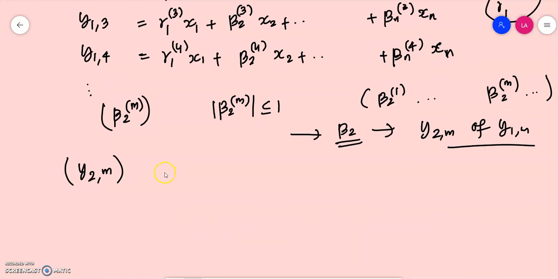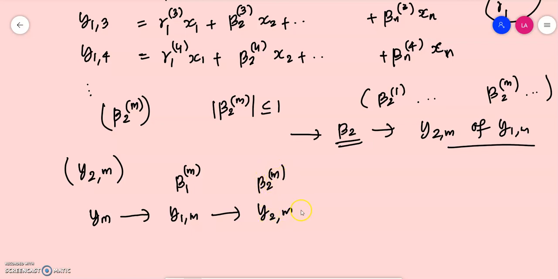What we have done up until now is we have defined a sequence ym, and from that we have defined its subsequence y1m. From that sequence we have defined a subsequence y2m. For y1m we used the sequence beta 1m, and here we use the sequence beta 2m. Similarly, if you use the sequence beta 3m, we get a similar subsequence of y2m which is called y3m.